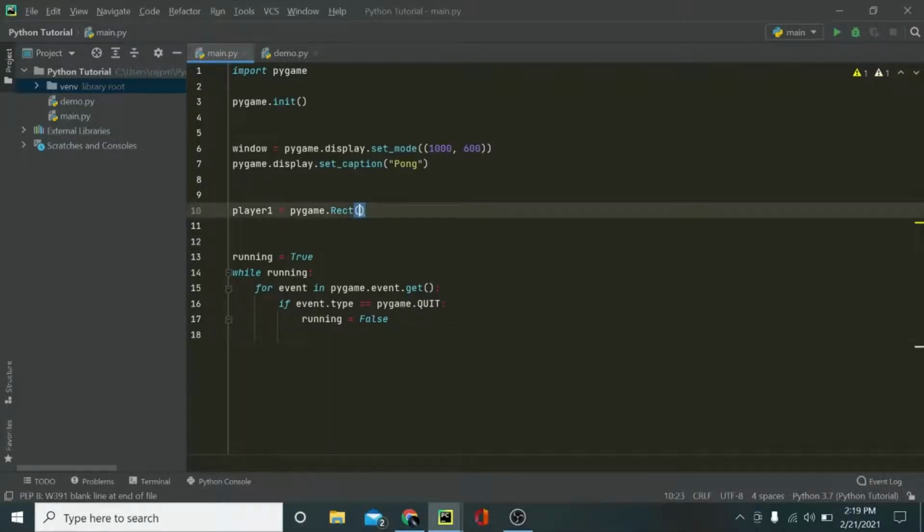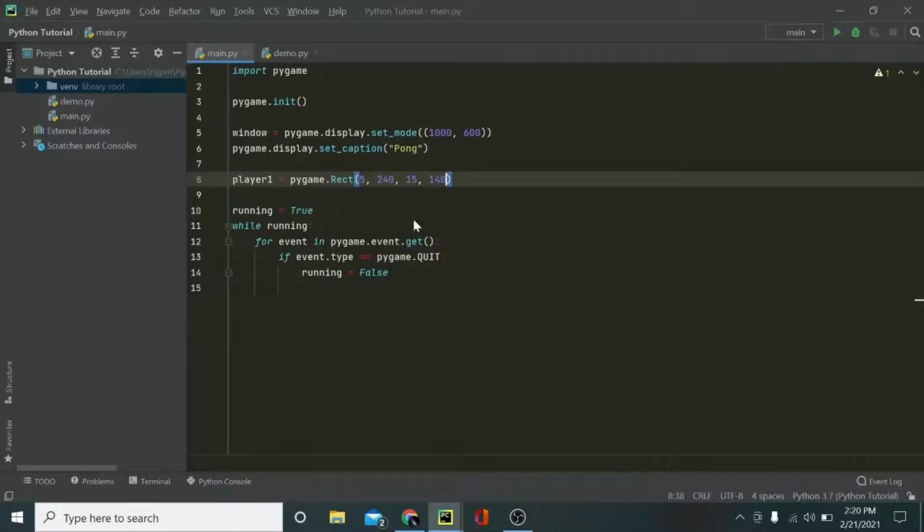And now we need to put the coordinates. I want it to be at the start of the screen over here, and then about half. So for the x I'm going to say 5, and then for y I'm going to say 40. You can also do that if you're using the same width and height for the screen. And then it asks for the width and height you want for the rectangle. I'm going to say 15 and 140, and that's okay.